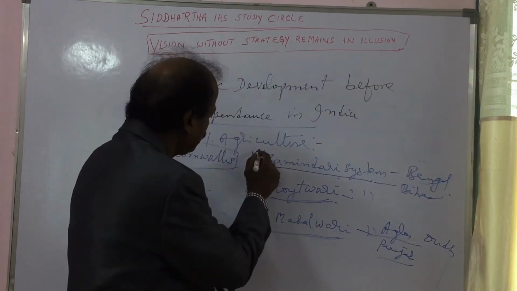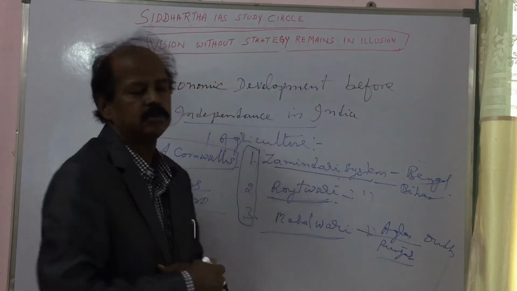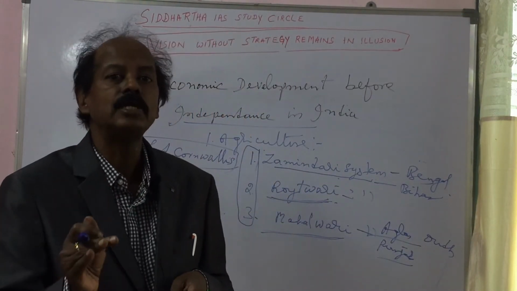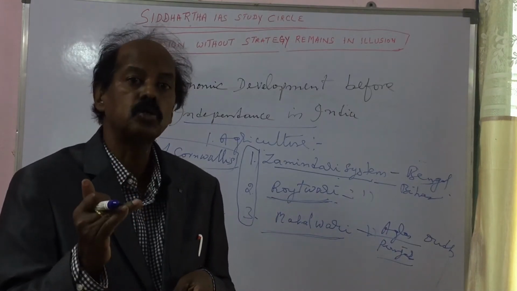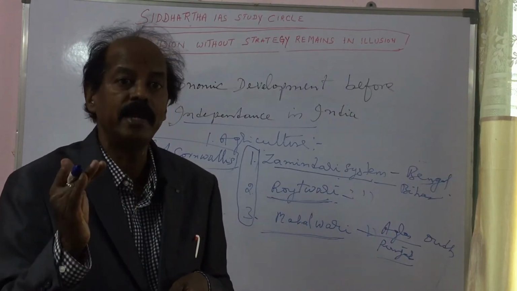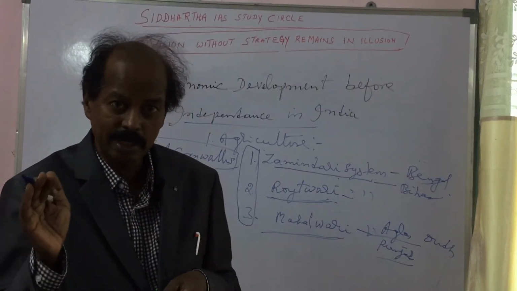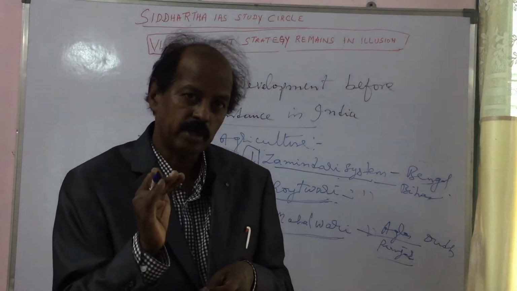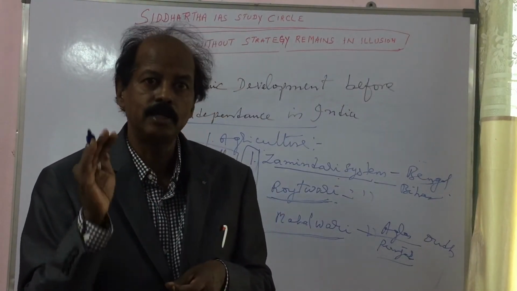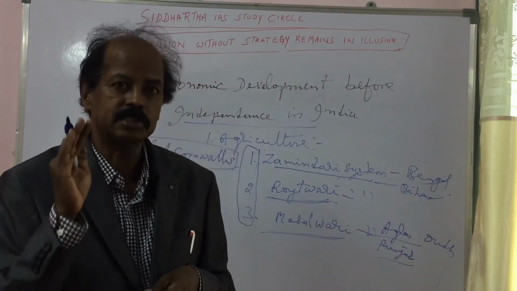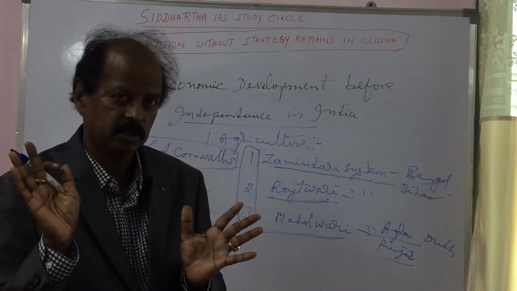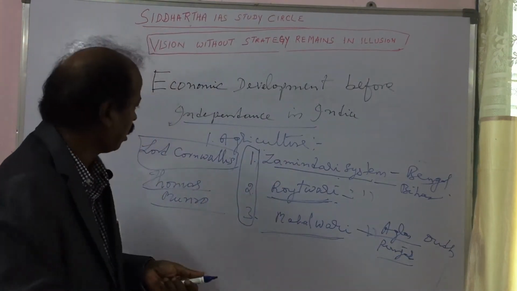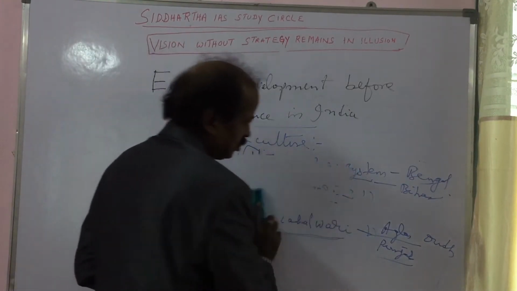So these were the three land revenue systems introduced in India before independence, mainly to bring more and more revenue to the British government, not to develop the agriculture sector, not to improve the economic status of the Indian people, agricultural laborers and farmers. So these are the three systems you have to know regarding land revenue systems and agriculture in India.